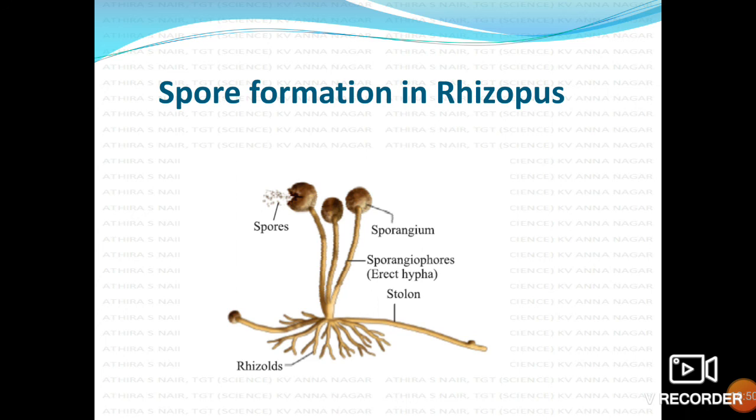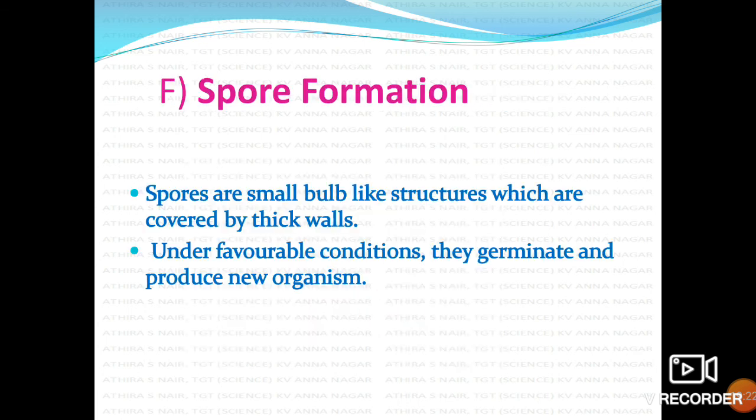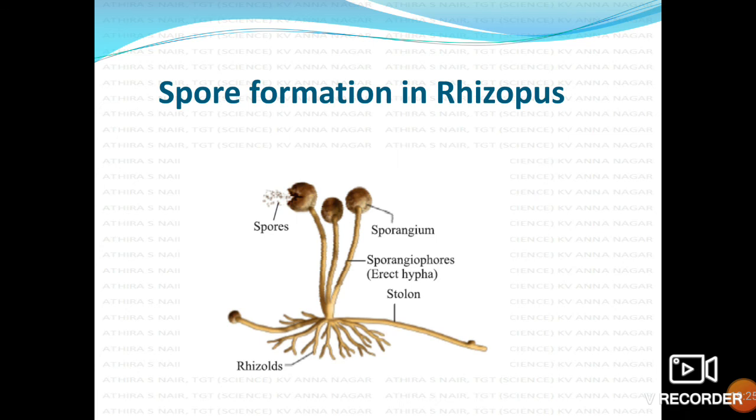Here you can see this one, you are very familiar with it. This is bread mold or Rhizopus. Here you can see the spores are produced in the sporangium or fruiting body. And here the stalk of that fruiting body is there, that we call sporangiophore. Sporangium is produced on the stalk-like structure called the sporangiophore. That is on the hypha. Hypha means the thread-like structures of that fungus. A single thread-like structure is called hypha, and a group of hyphae we call mycelium.